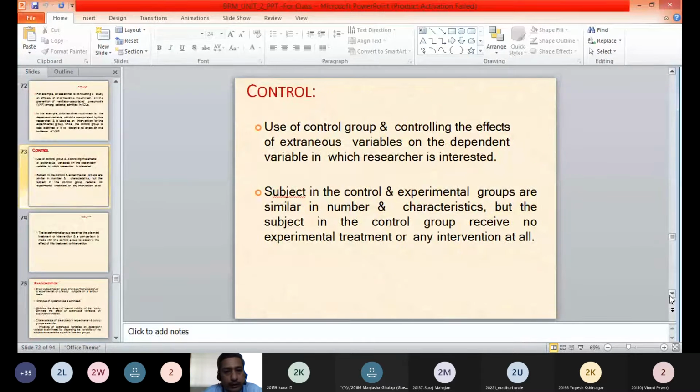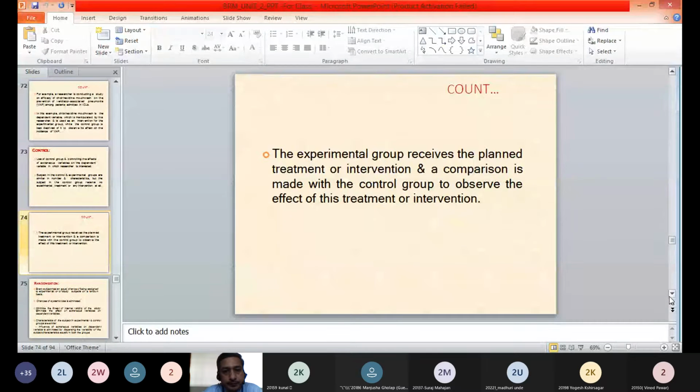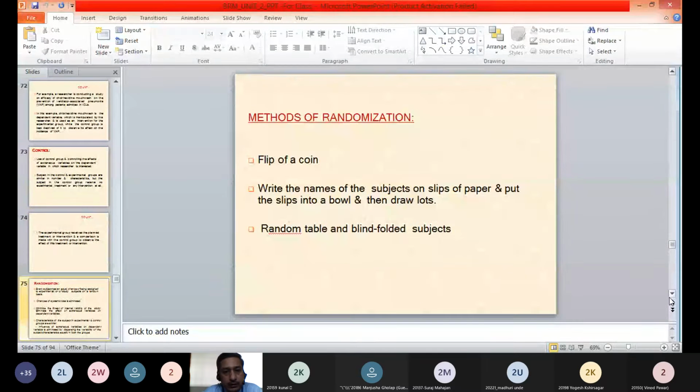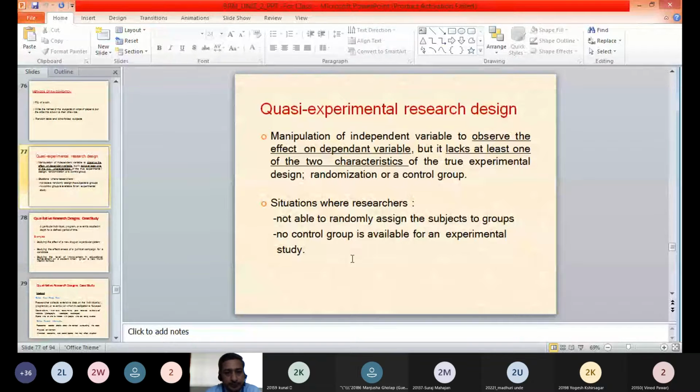Another research design in experimental design is the quasi experimental research design.